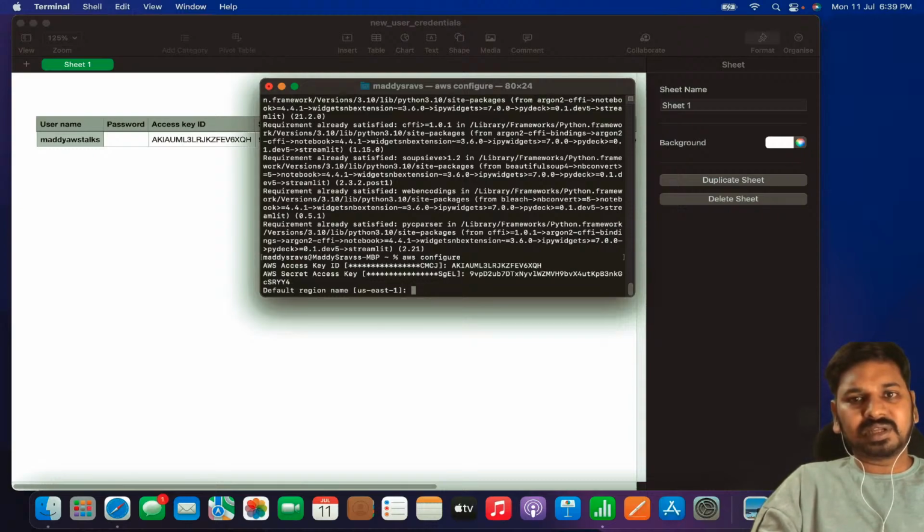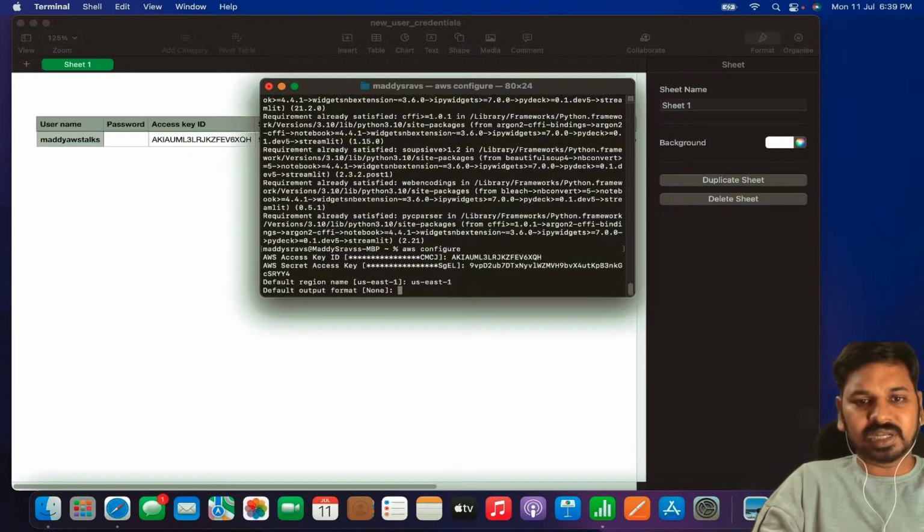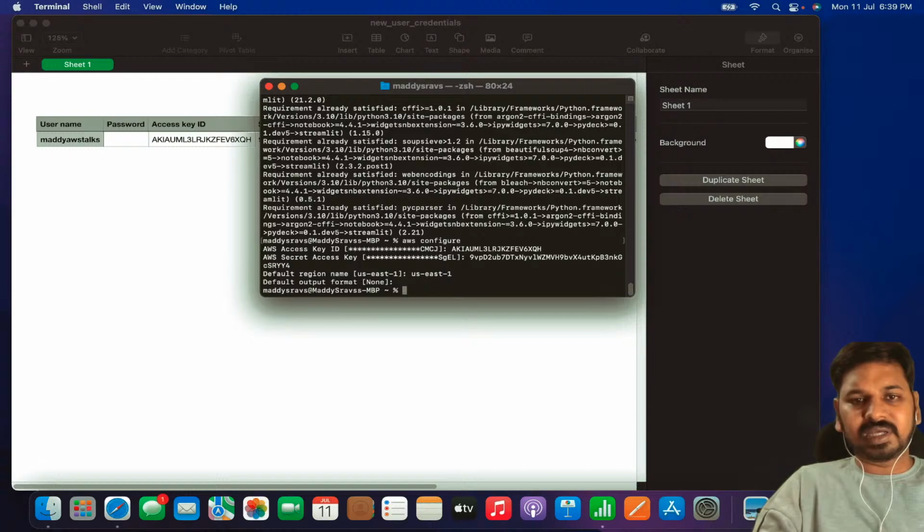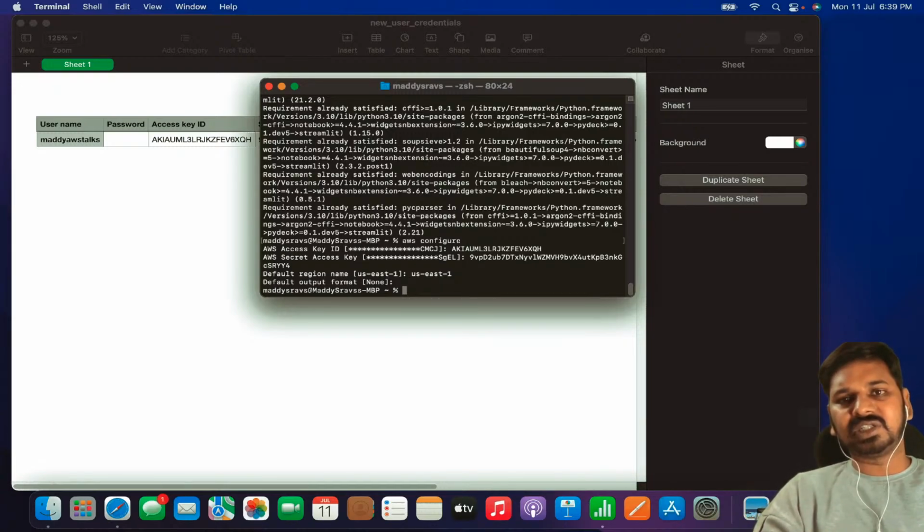Then it will ask for the region name. The region name is us-east-1. And for output format, nothing to enter, you can hit enter. Immediately your AWS credentials will be saved in your AWS environment, so that whenever you access AWS resources, it will take these credentials into picture.